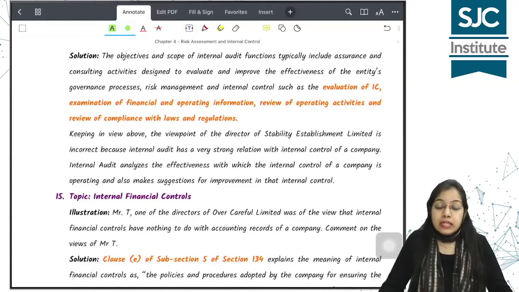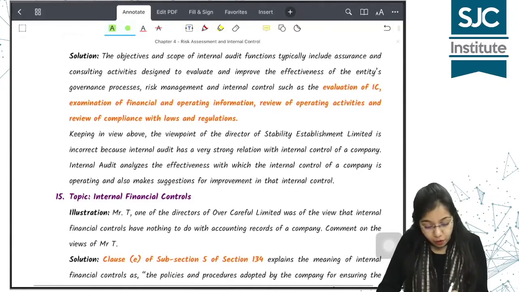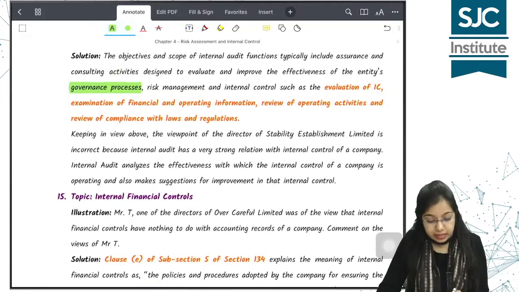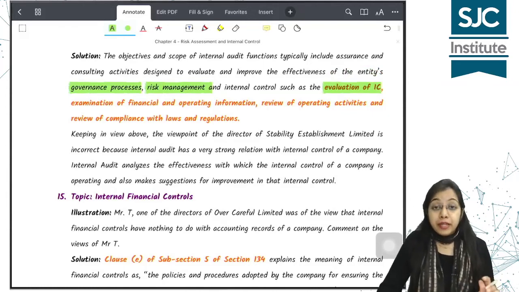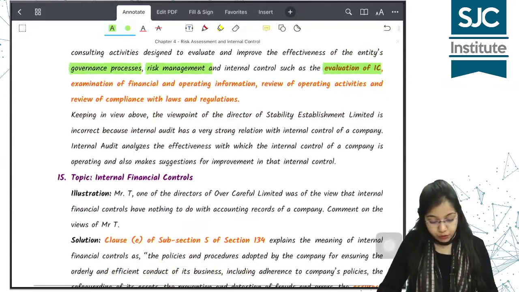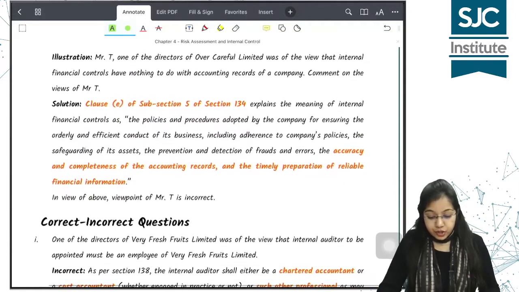कंट्रोल्स. ठीक है. Other than that, internal audit is also there for the governance to assess the governance process, the risk management. But then internal controls का evaluation is also an important element in internal audit. So ये जो व्यू पॉइंट इनका है वो गलत है. Next illustration, see. Mr.